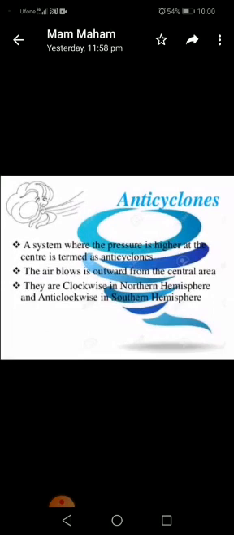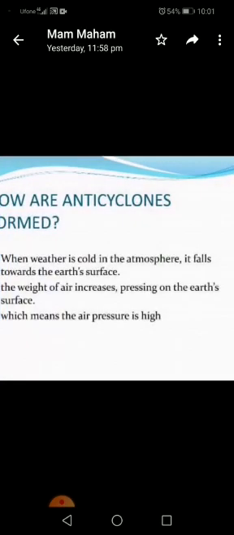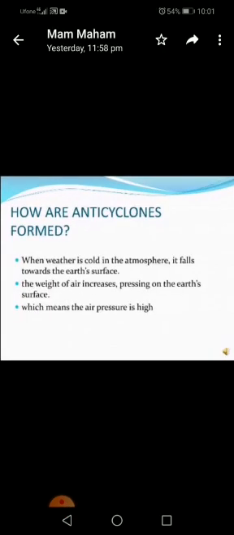A system where the pressure is higher at the center is termed as anticyclones. The air blows in outward from the central area. They are clockwise in northern hemisphere and anti-clockwise in southern hemisphere. Clockwise in the northern hemisphere, as you can see in the picture, and anti-clockwise in the southern hemisphere. Now the question is, how are anticyclones formed?